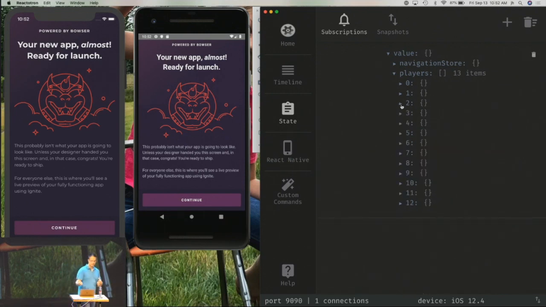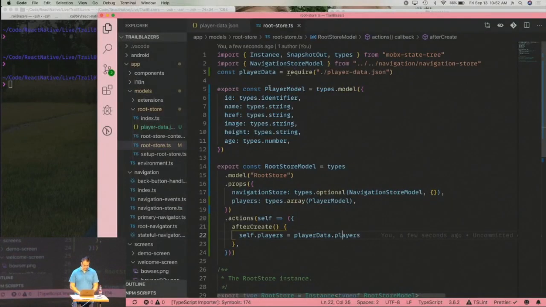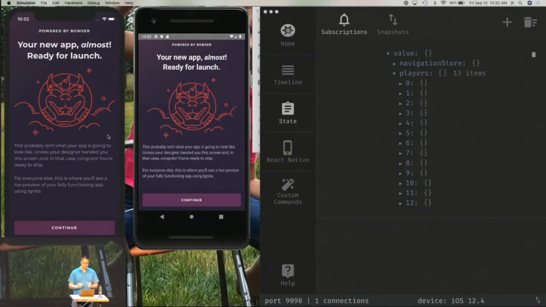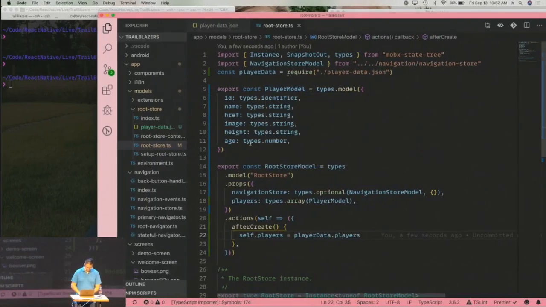Reactotron allows you to inspect your store and manipulate and do a bunch of other cool stuff. So there you see it in action. But this doesn't look quite right. I don't know if you can tell, but it's actually kind of a purplish color. Purple is not the Trailblazers color. That's more like Lakers, and that cannot stand.